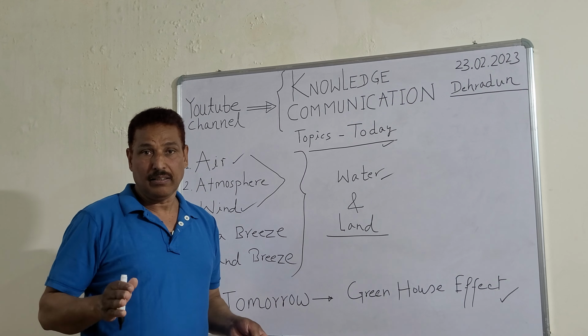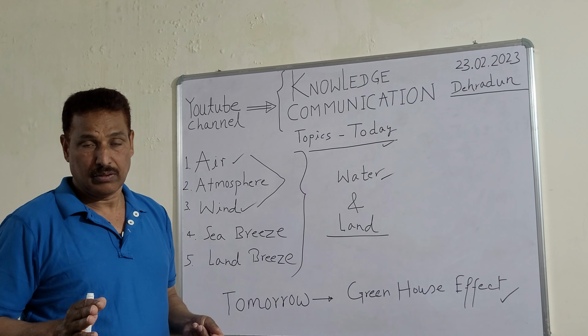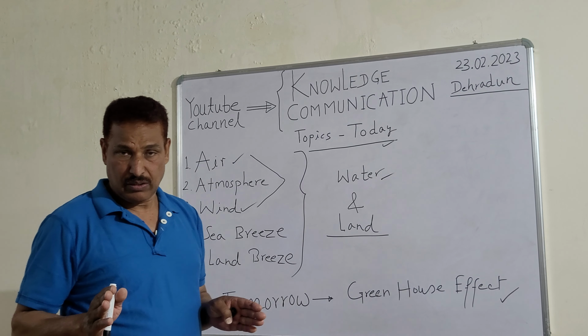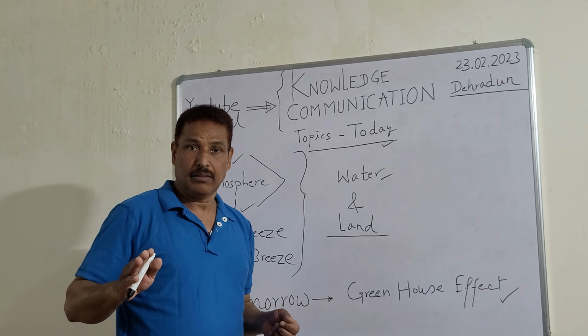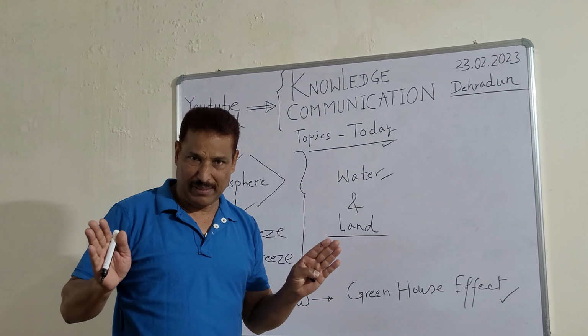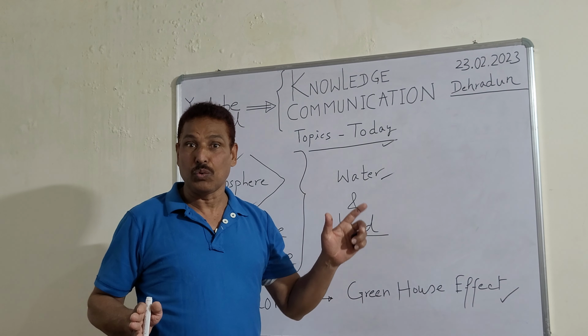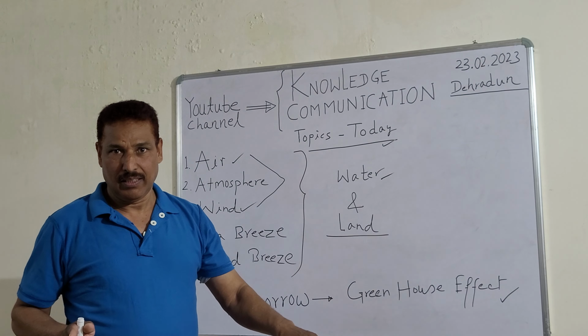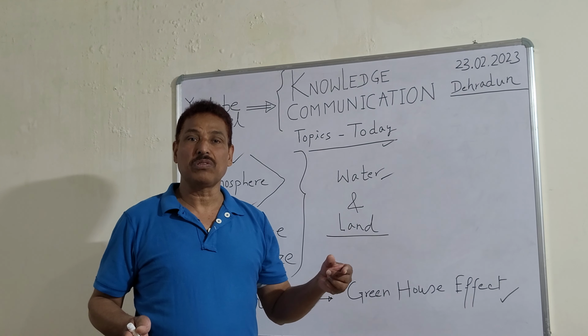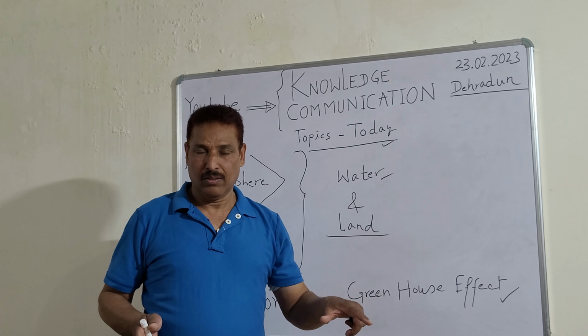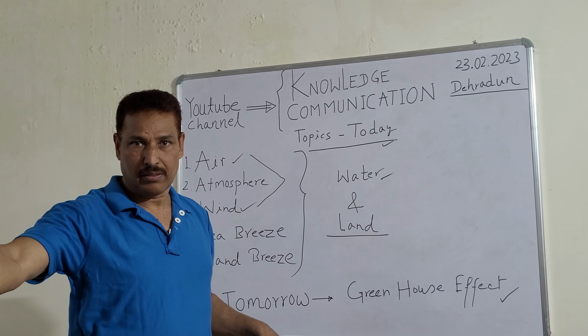Similarly, when it is night, what happens at night? The sun disappears. So what happens? Land starts cooling down. As you know, land cools down faster than the sea water.